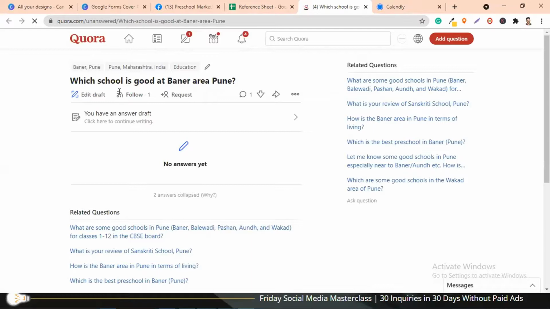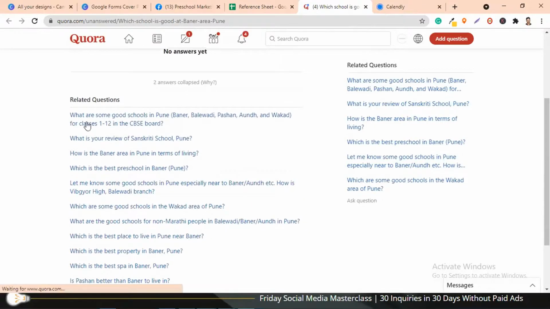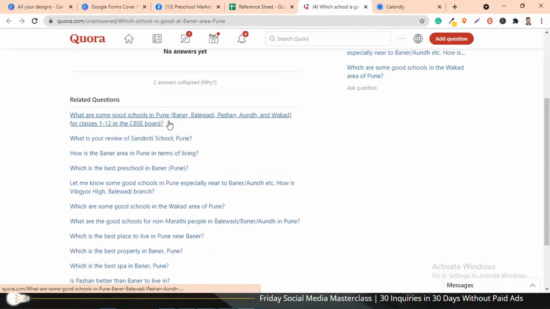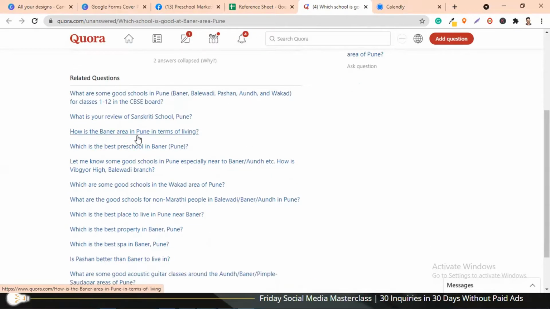For example: what are some good schools in Pune, Baner, Balewadi, Pashan for classes 1st to 12th, or how is the Baner area in Pune in terms of living. These are questions asked by people who might be in the prospective age group that we are looking at.